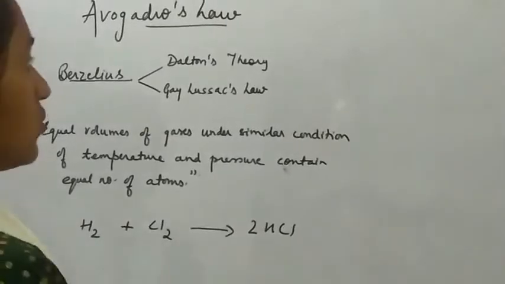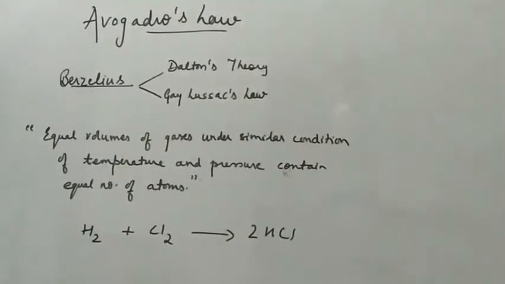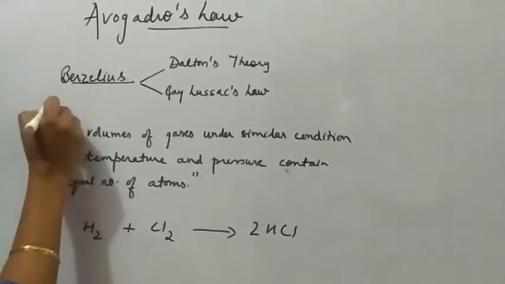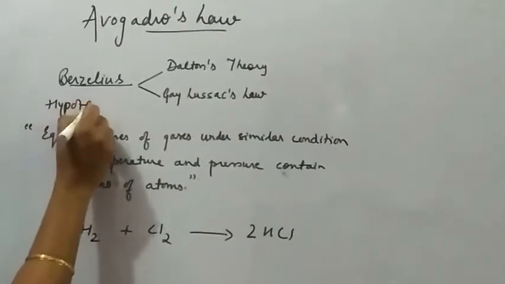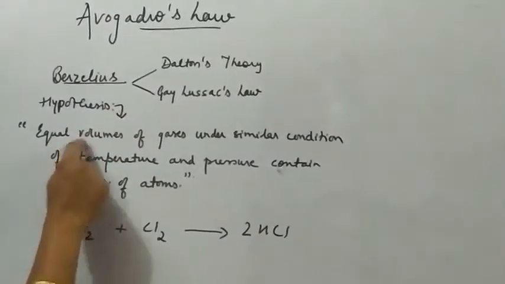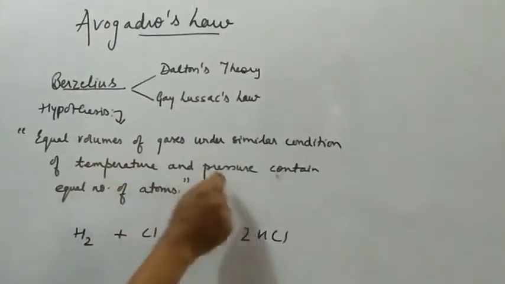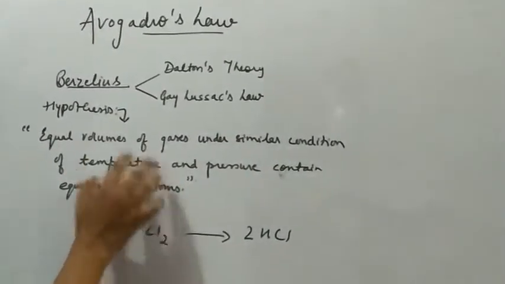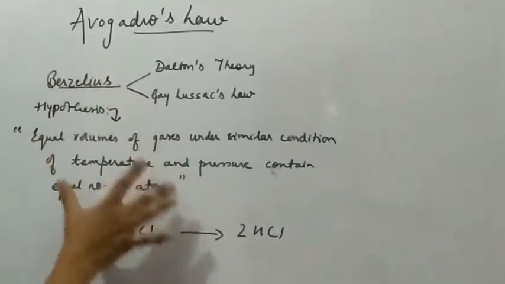Going through these two laws, he gave his hypothesis: equal volumes of gases under similar conditions of temperature and pressure contain an equal number of atoms. This was the hypothesis given by Berzelius.